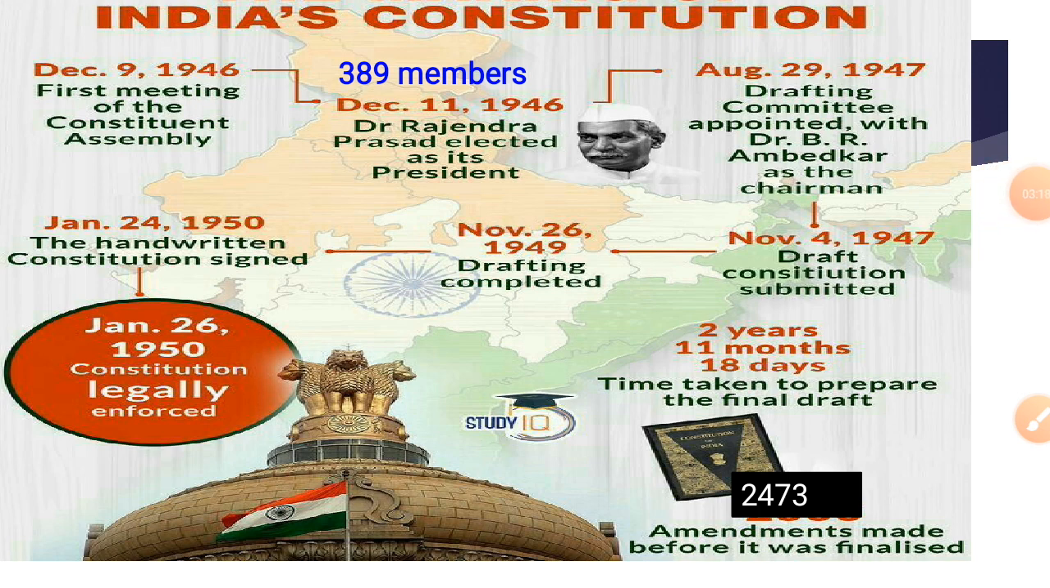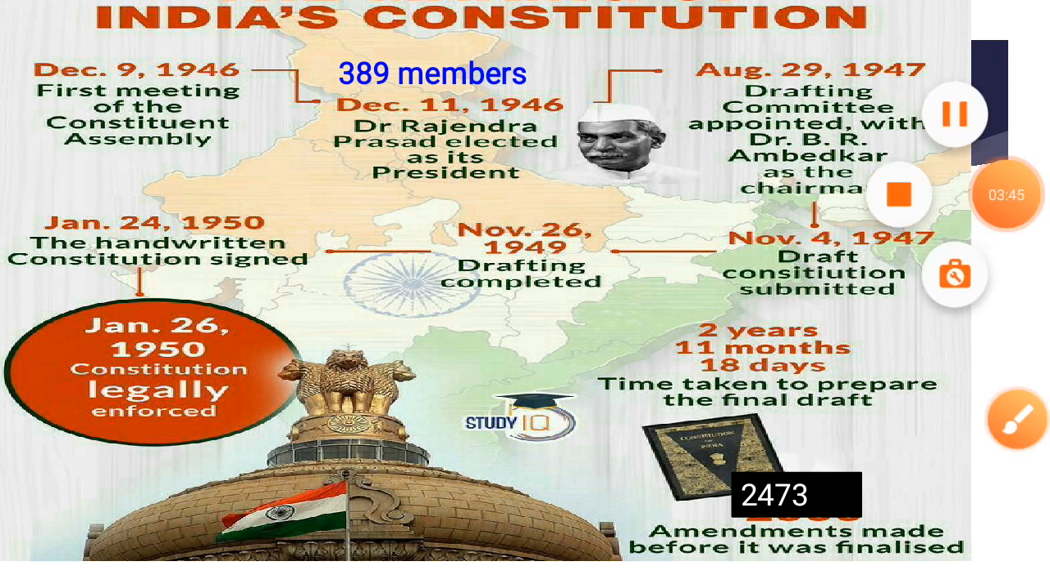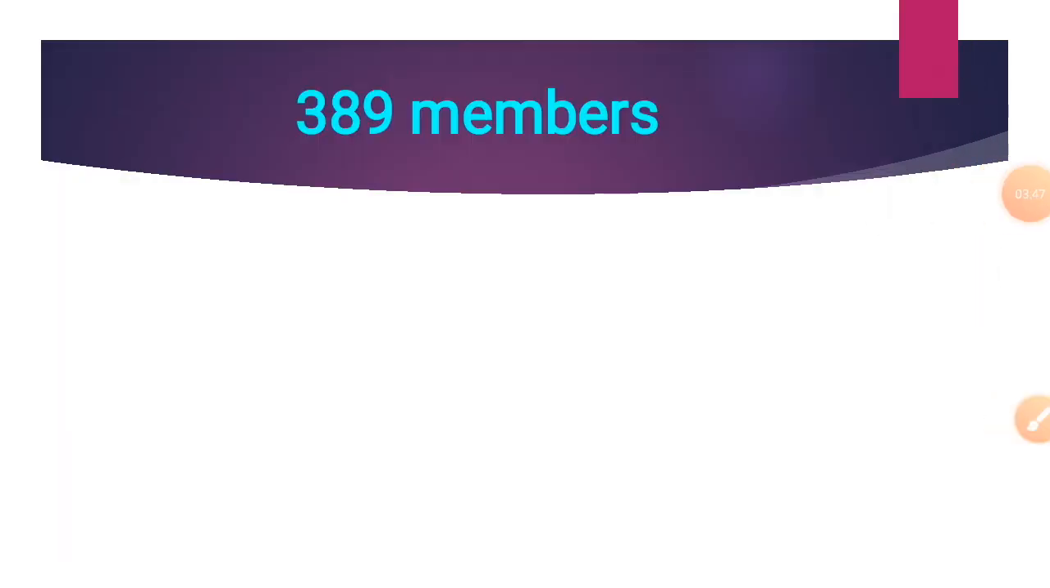Next, the making of the Indian Constitution. The Constitution of India was framed by the Constituent Assembly set up under the Cabinet Mission Plan. The Assembly consisted of 389 members. These 389 members represented provinces, that is, large empires,